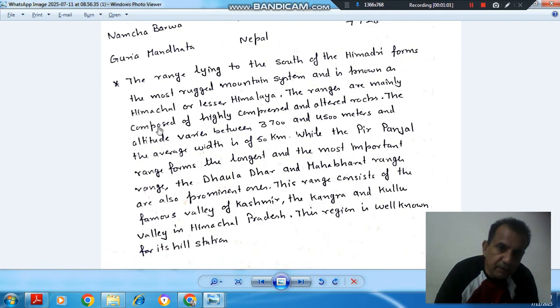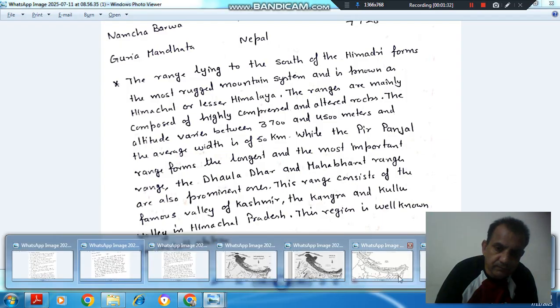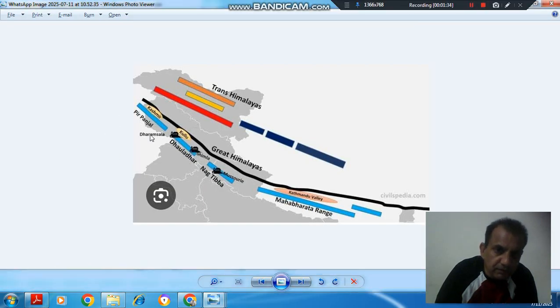The ranges are mainly composed of highly compressed and altered rocks. The altitude varies between 3700 and 4500 meters and the average width is 50 kilometers. While the Pir Panjal range forms the longest and the most important range, the Dhauladhar and Mahabharat ranges are also prominent ones. So these are the different ranges. This is your Pir Panjal range, this is the Dhauladhar range and this is the Mahabharat range.